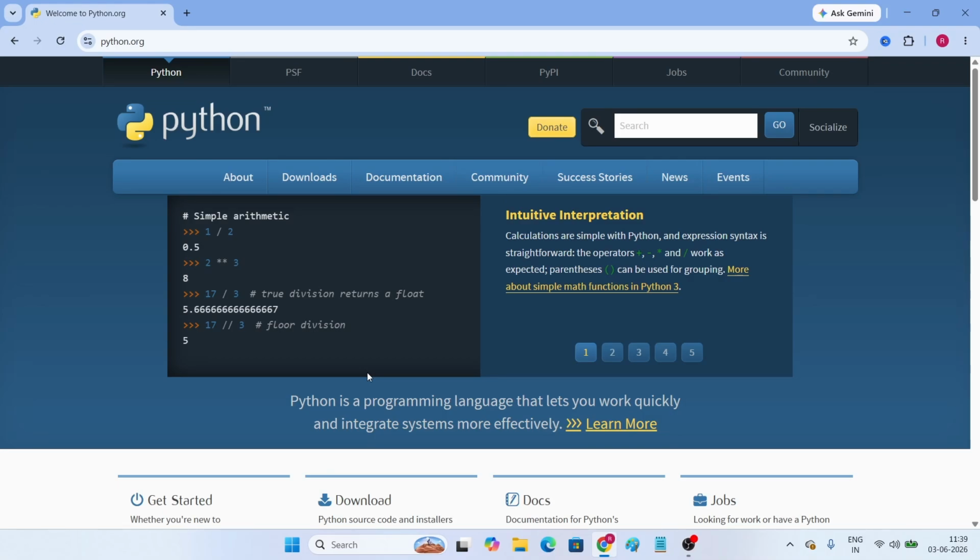Before we start with Python, what is programming? What is the need of writing a program? Whenever we want to communicate with people, we require a language like Telugu, English, Hindi, Tamil. So language is mainly for communicating with people. Similarly, in order to communicate with a computer, we require a programming language. In order to perform a task, we need to write a program.